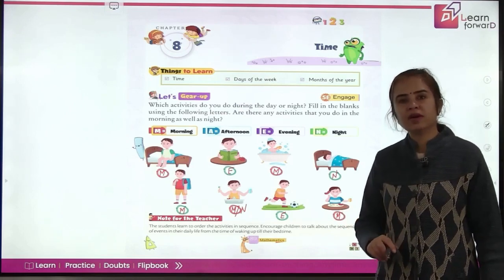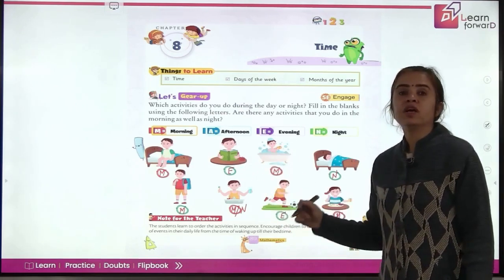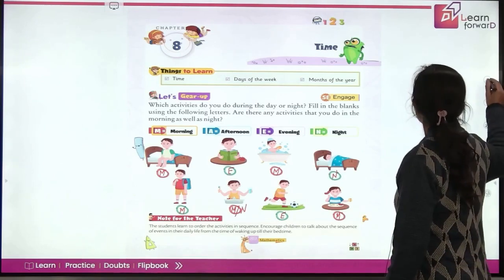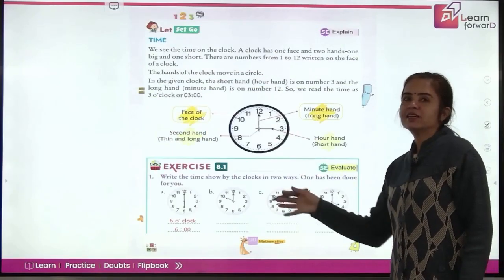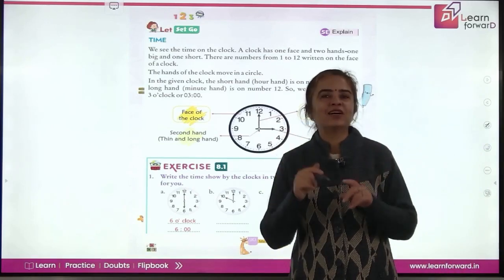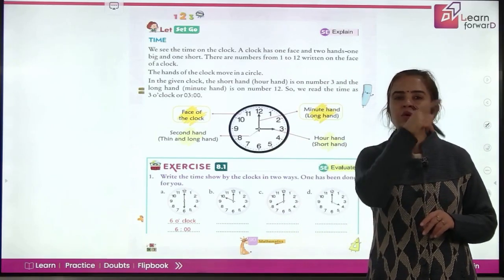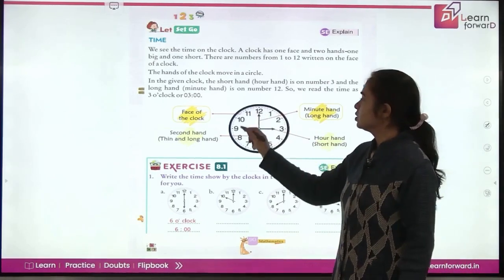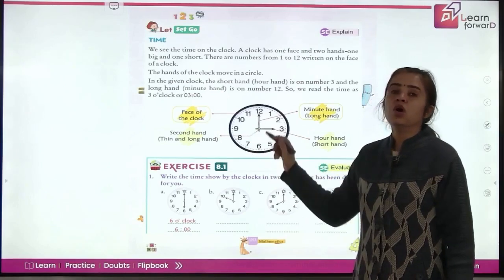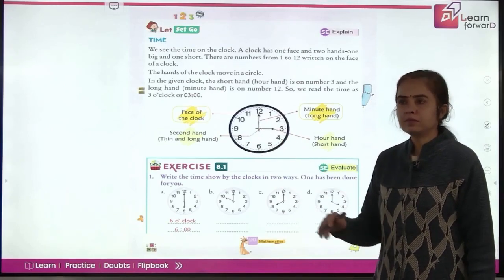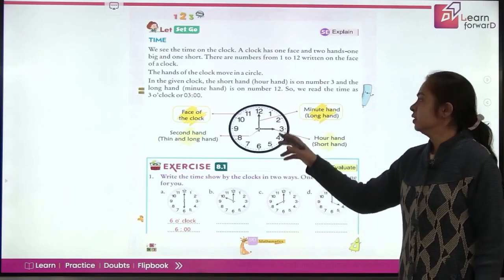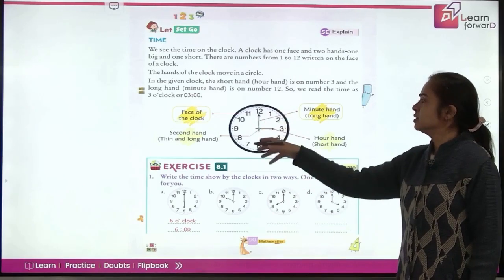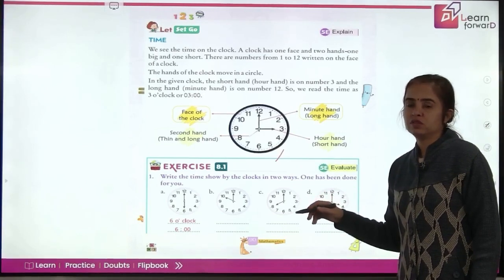Again, right? So, these are the different parts of the day: morning, afternoon, evening, and night. Let's move ahead now. And what is this? Everybody knows. That's the clock. Yes. And just like you have a face, children, a clock also has a face. This is called the face of the clock, on which you see numbers. How many numbers do you see here? They start from 1 and they go up to 12. So, these are the numbers on the face of the clock.